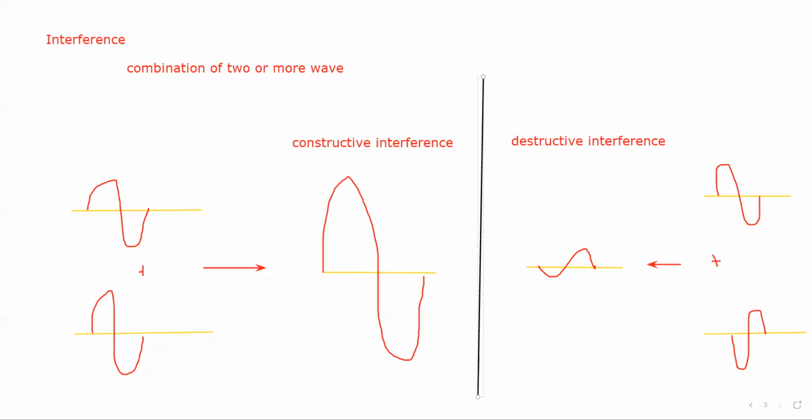Now, to understand the conditions for constructive and destructive interference, we explain interference using two terms: phase difference and path difference.